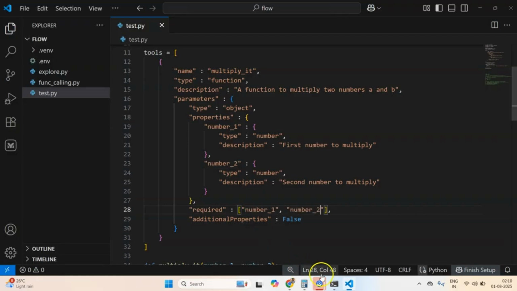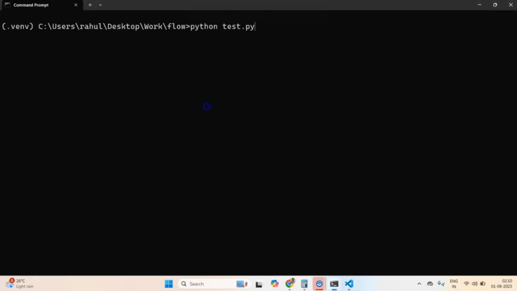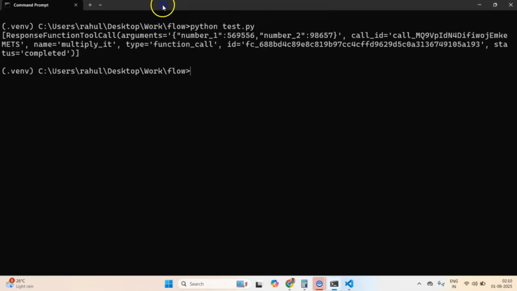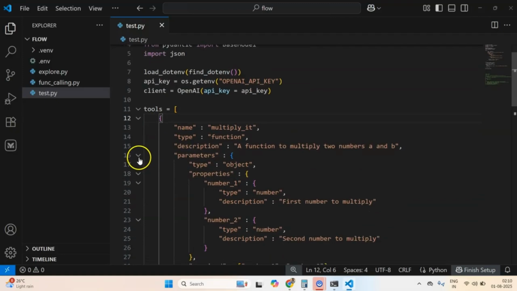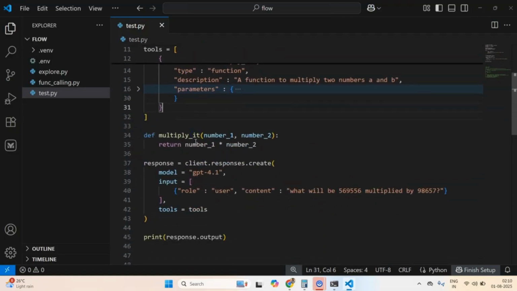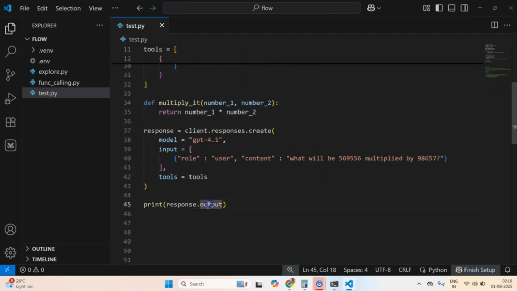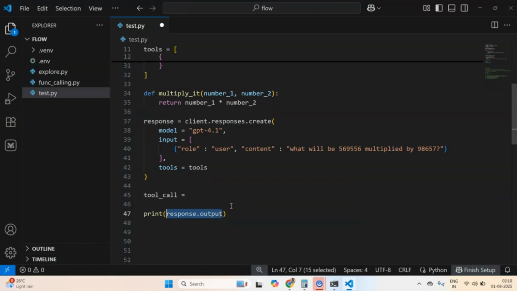Okay, so now if I run it again, essentially let me come back to the point that I was trying to discuss. Now you see, parameters was something that I was not able to correctly capture. Now once we have the response.output as tool call, I can create a new variable, and since in this case I have only one tool call, I can access the first tool call by indexing.